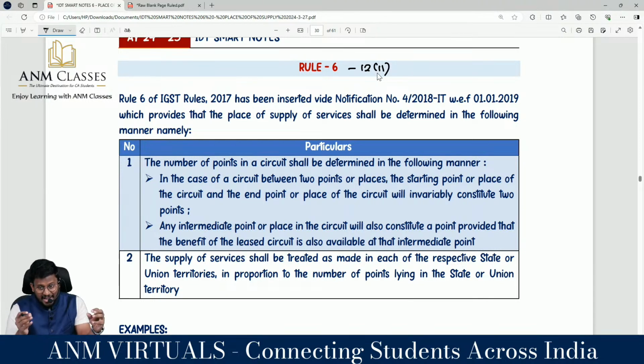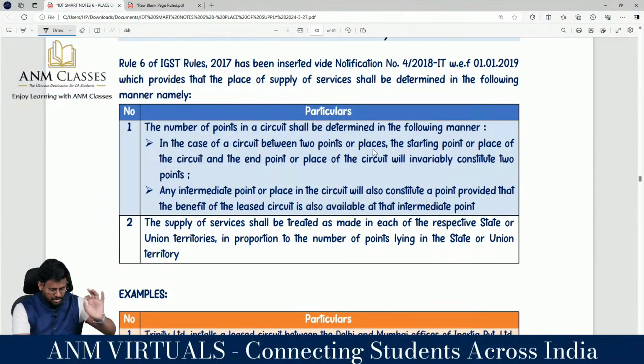Rule 6 of the IGST rules has been inserted by notification, which provides that the place of supply of service shall be determined in the following manner. Namely, number of points in a circuit. In case of a circuit between 2 points or places, the starting point or place of the circuit and the end point of the circuit will invariably constitute a point.